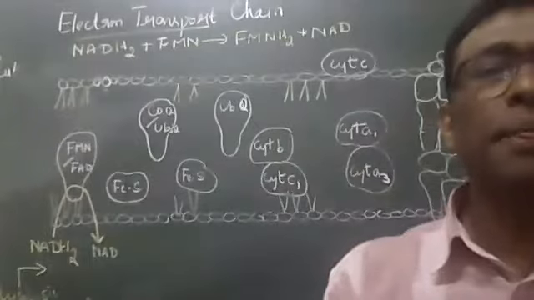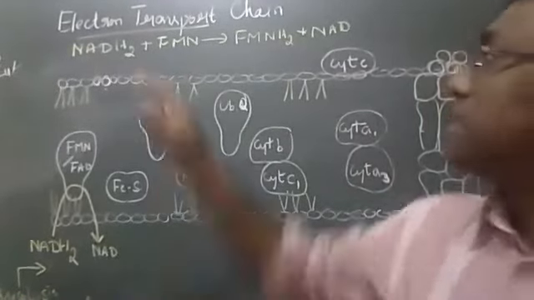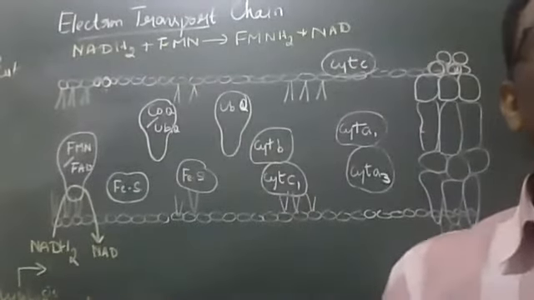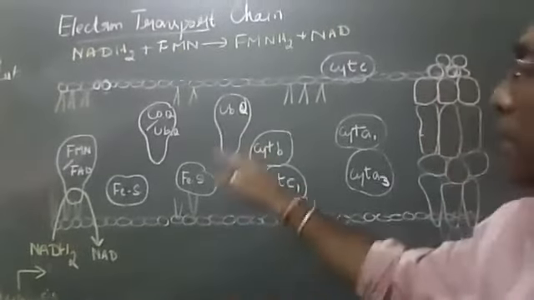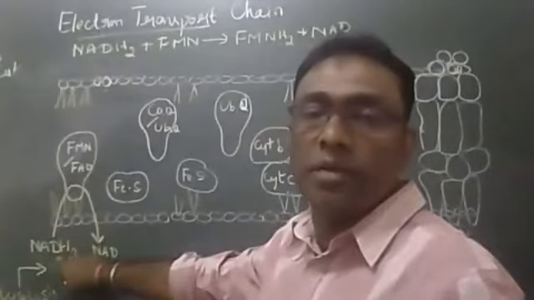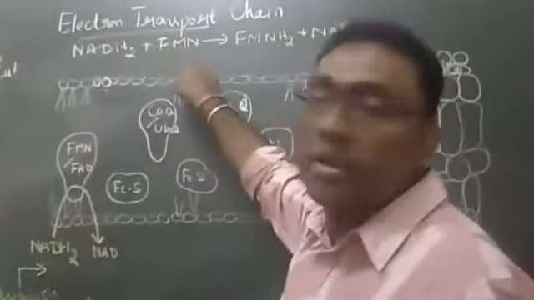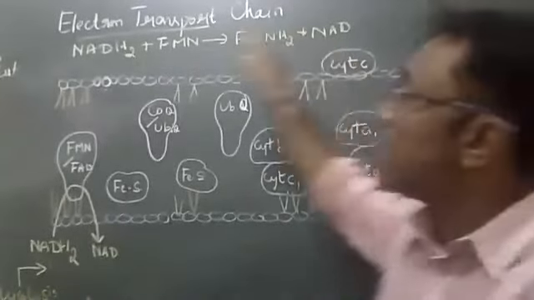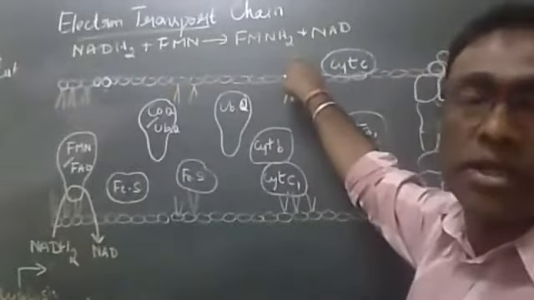Are you clear? Did you understand this reaction? You list out the reactions, okay? Can you please repeat again, sir? Once again, I'll tell you. See the board. NADH2 plus FMN became FMNH2 plus NAD. That means hydrogen was donated to FMN to become FMNH2.